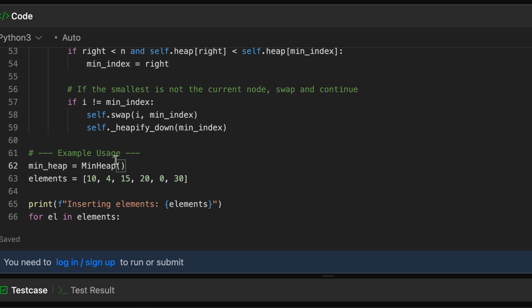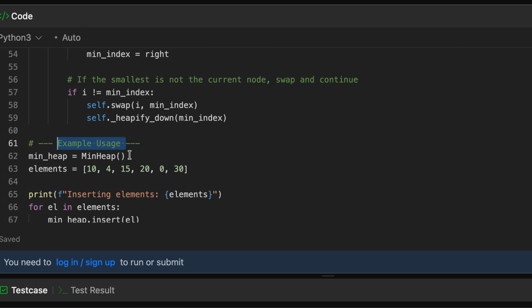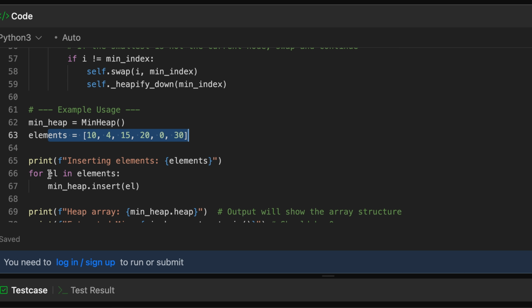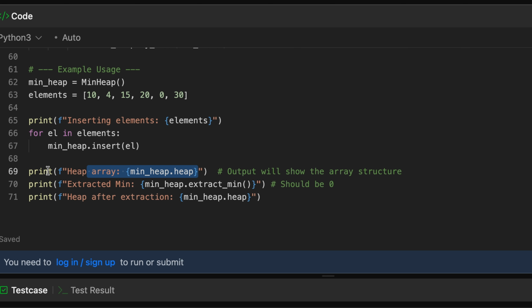And then here we have a simple example usage. So we will simply create the object of this min heap class, and we will have some elements like this, and we will just keep on inserting these elements inside of the min heap. And once we have the min heap, we are just printing something, and that's all. You can use this as an example code to test things out on your end.